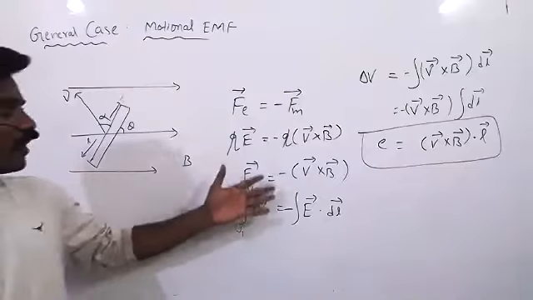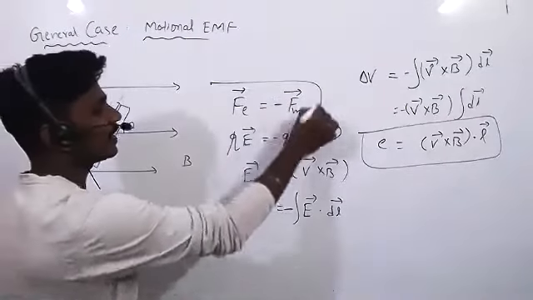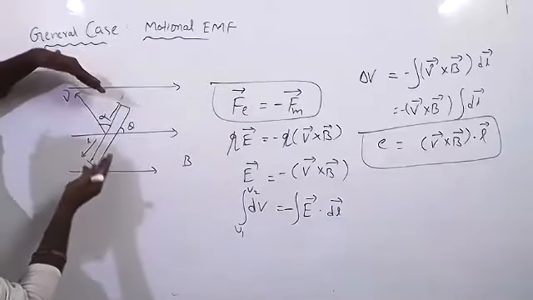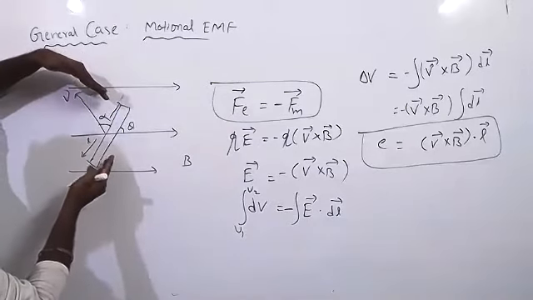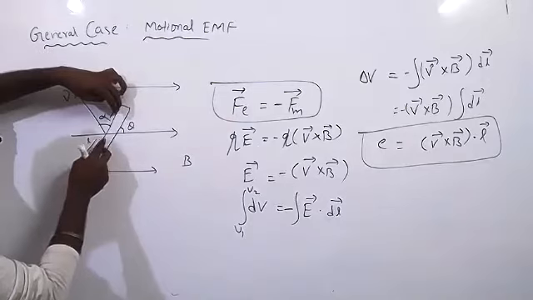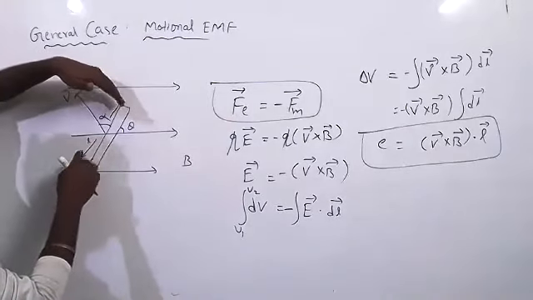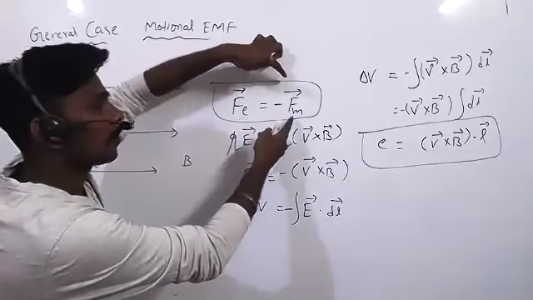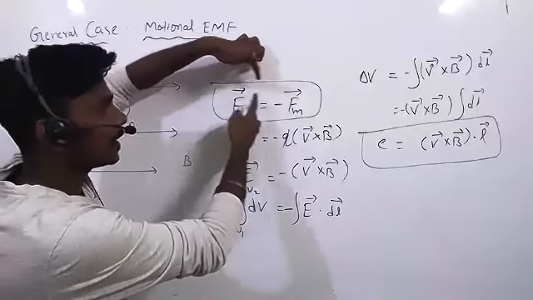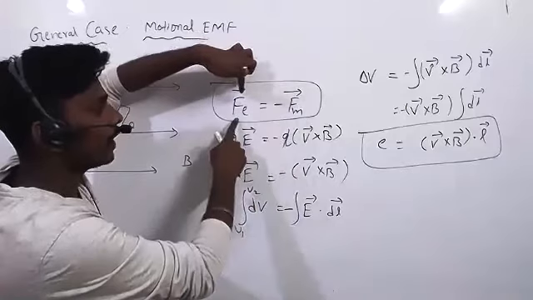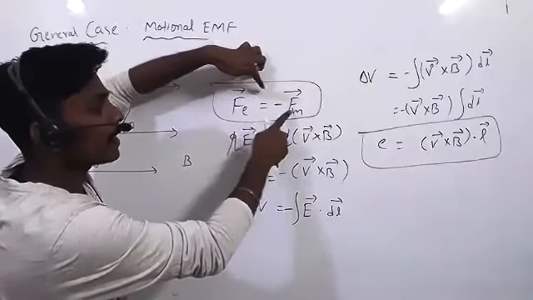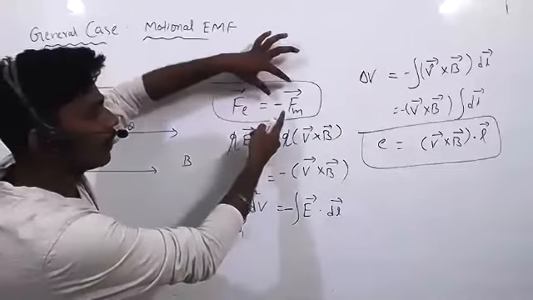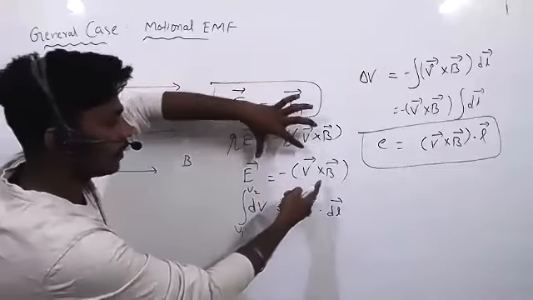These are just formulas. See how we can write this. We know that when the conductor is moving in the magnetic field with velocity, the story is the same: electrons and protons will separate. How long can they keep separating? Until Fe is equal to Fm. Here we are considering direction also, that's why Fe equals minus Fm, since they are in opposite directions. Fe we know, Fm we know, so we have just written it like this.